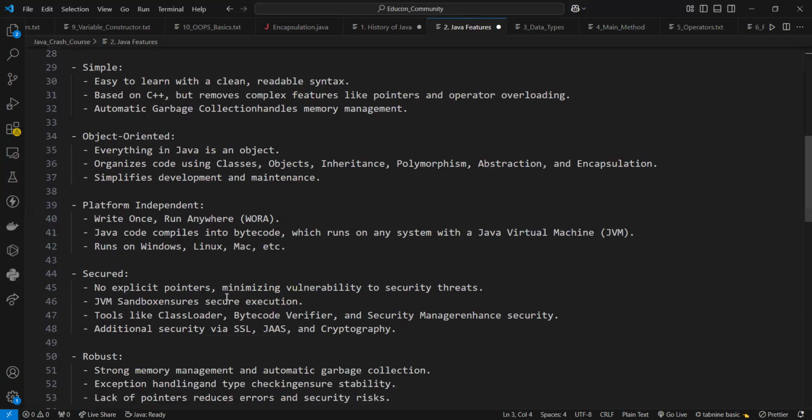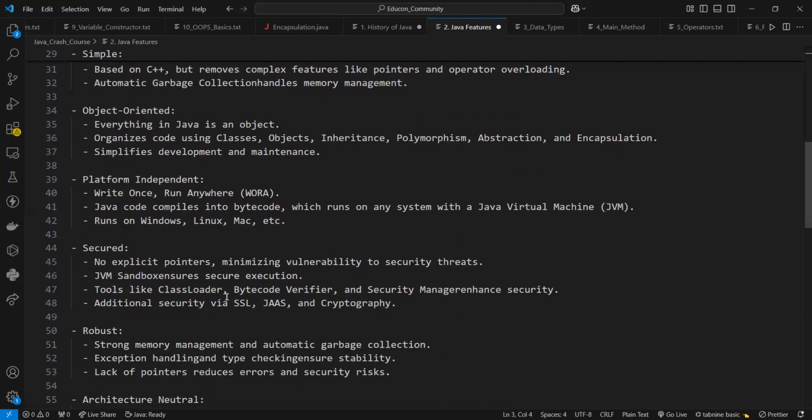Next one is object oriented. So Java is an object oriented programming language. Everything in Java is an object. And in a program, you will see things like human or person, all things are objects. Object oriented means we organize our software as a combination of different types of objects that incorporate both the data and behavior. So you know, right?